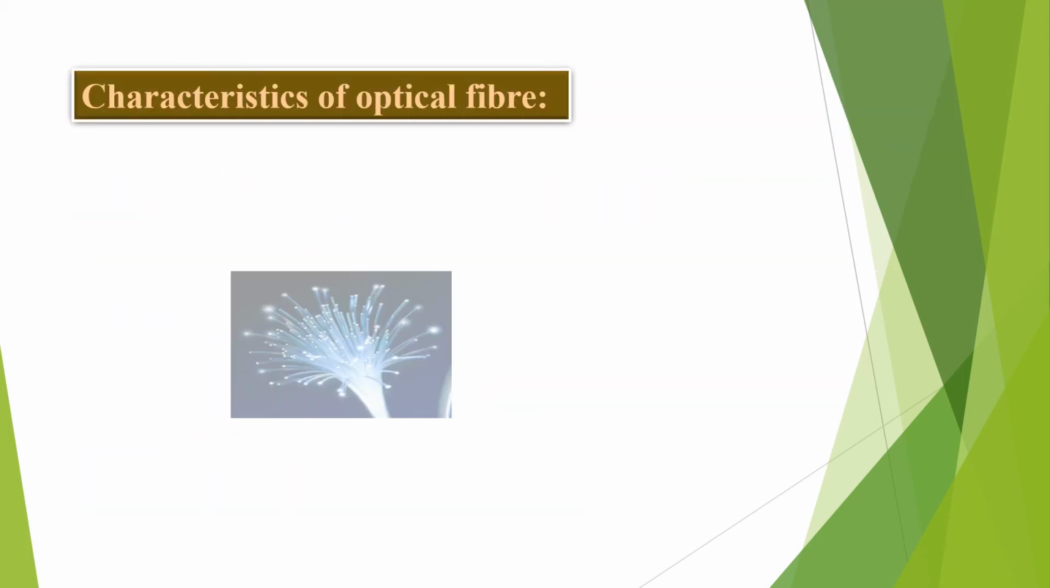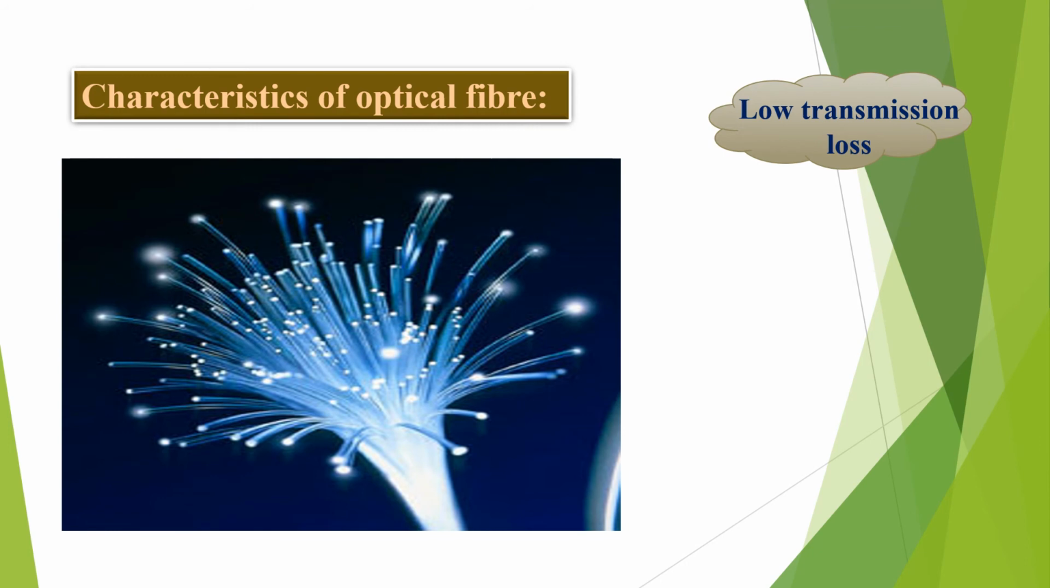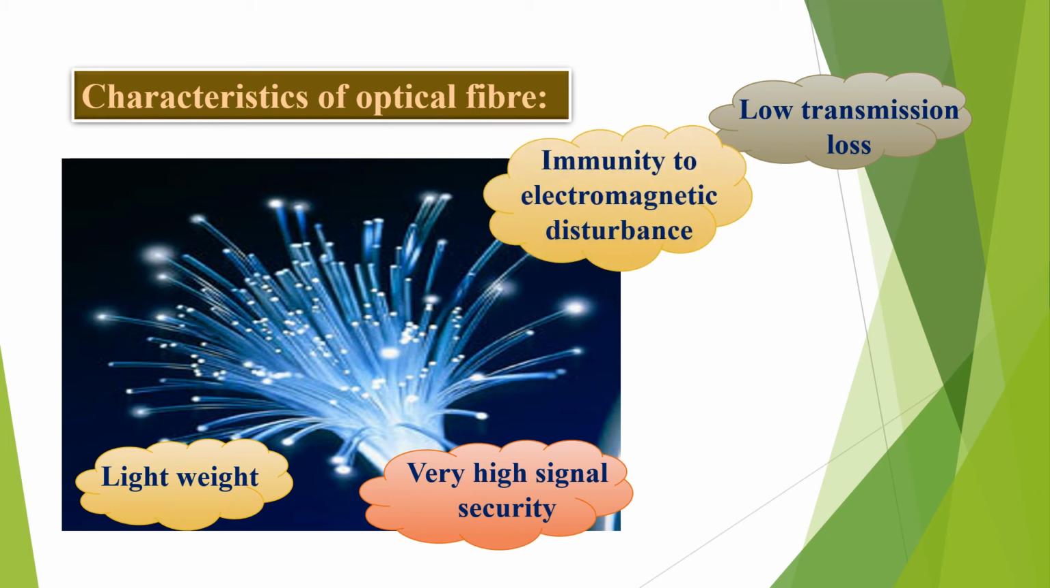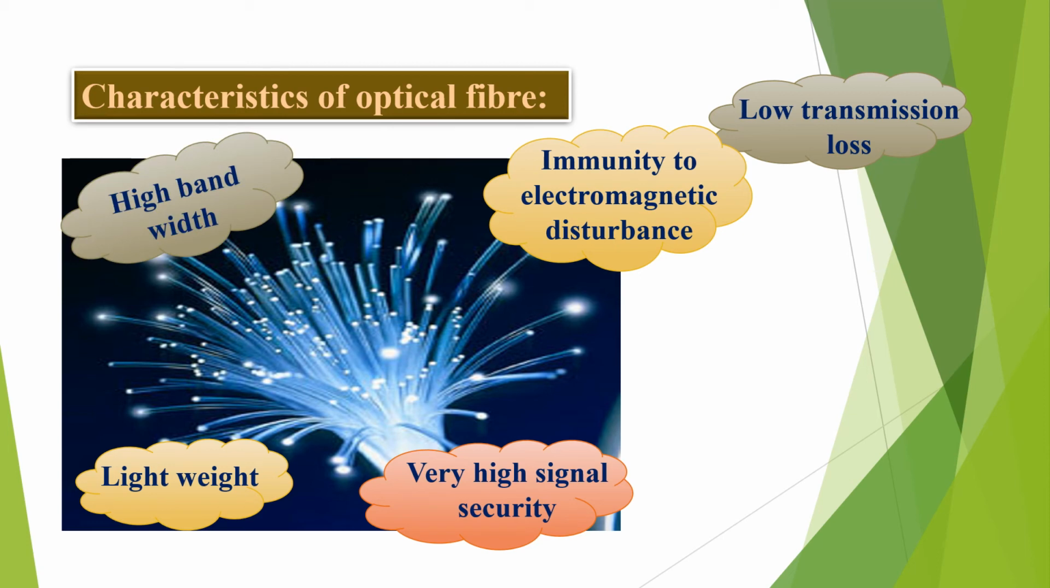The very first characteristic of the optical fiber is low transmission loss. When light travels from one end of the optical fiber to the other end, it is not refracted in between. Therefore, the total energy is transmitted, so no transmission loss takes place. The second one is light weight. They are lightweight, so they are very easy to handle. Next, very high signal security: there is no loss, which means we can expect high signal security. They also have immunity to electromagnetic disturbance and high bandwidth.